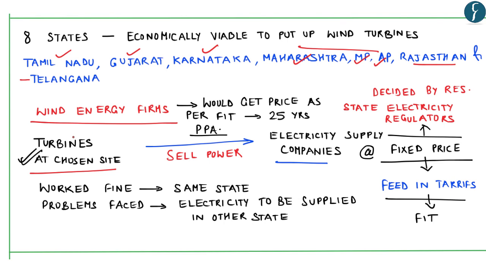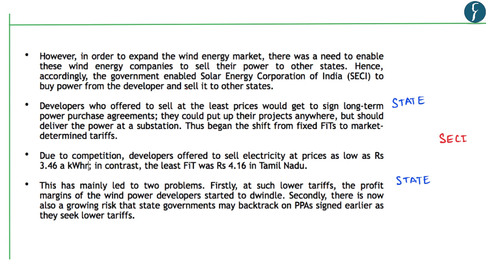Now there was a need to expand the wind market to different states, but there were problems being faced with respect to supply of electricity from one state to another. Basically, from one state where such turbines were located to other states where the electricity had to be supplied. So in order to solve this particular problem, the Government of India constituted the Solar Energy Corporation of India, and this helped in buying power from the developer and selling it to other states.